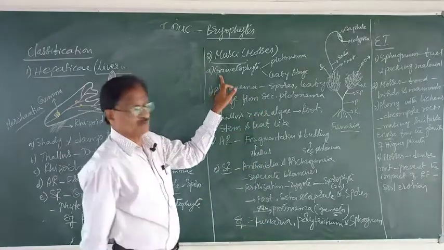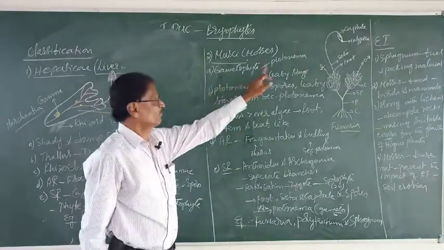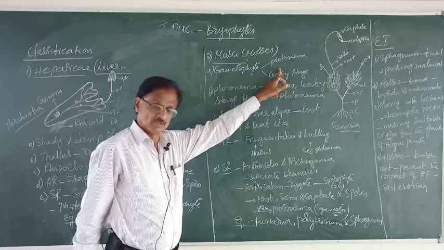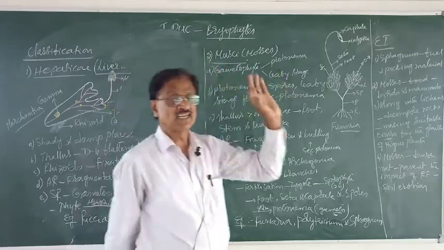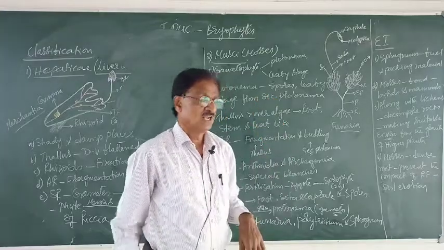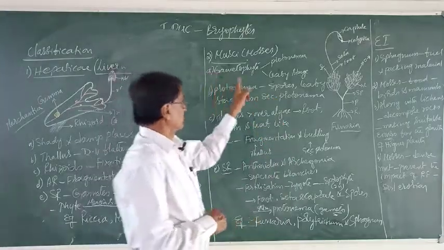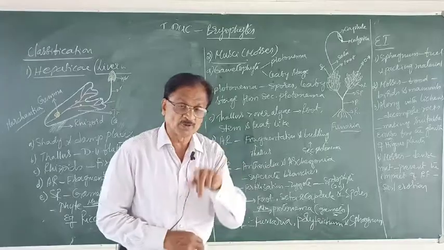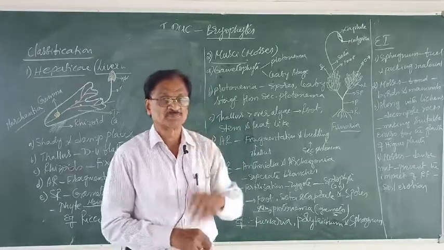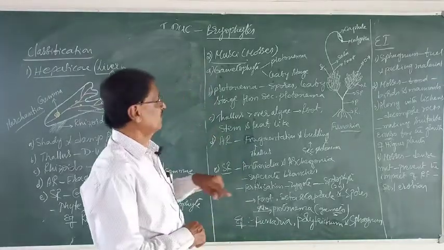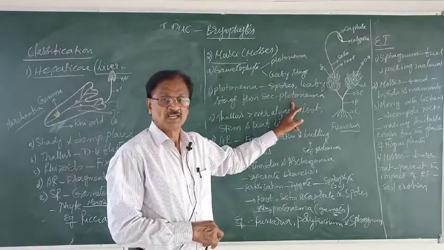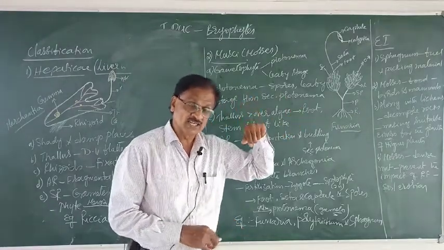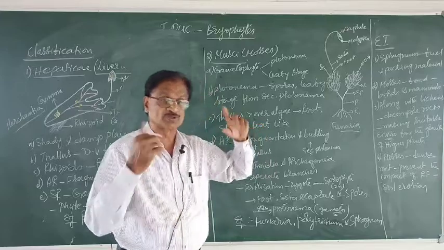The gametophytic body consists of protonema, that is one stage, and another stage is the leafy stage. Now, the protonema develops from spores, whereas the leaves develop from the protonema. Remember, the protonemal stage develops from spores.